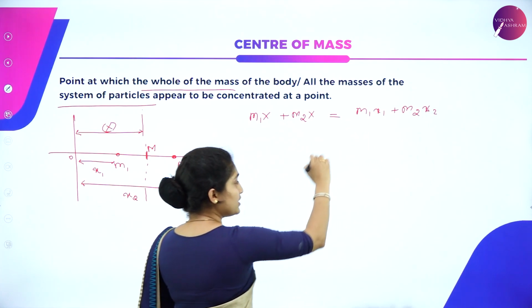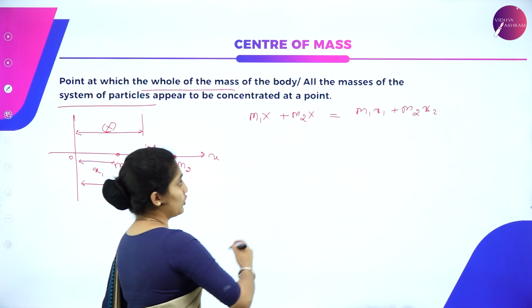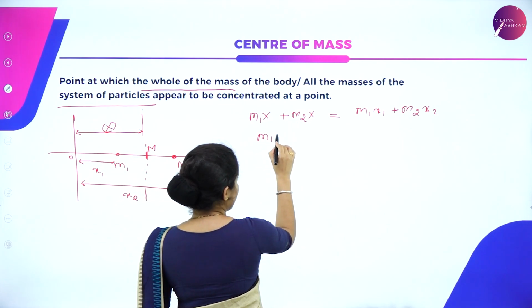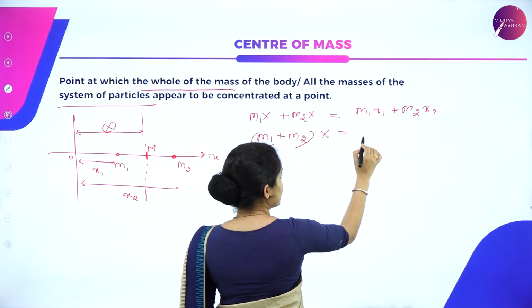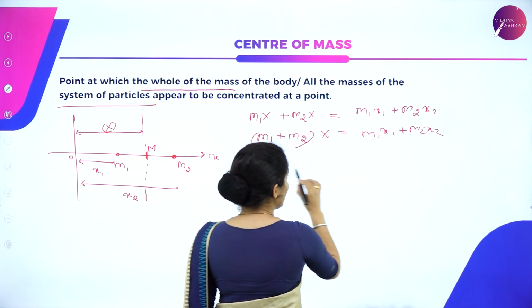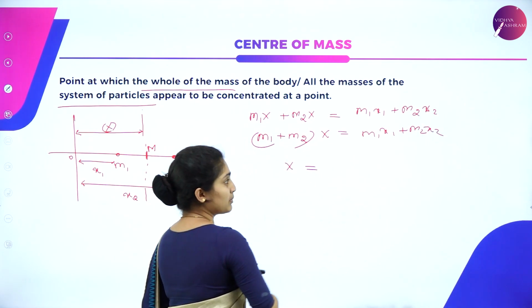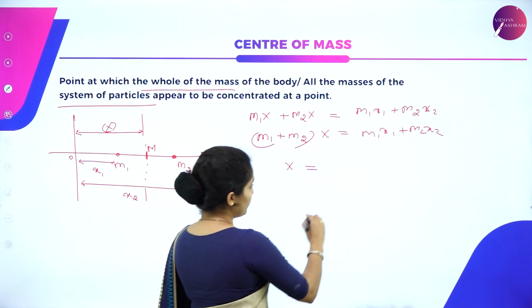That is the mass with its own distance from the origin. So what happens to this? We retain only m1 plus m2, taken common outside, as X is equal to m1 x1 plus m2 x2. So X remains there. X is nothing but the distance of the center of mass from the origin. So what do we get?